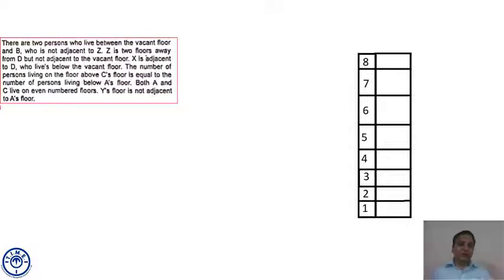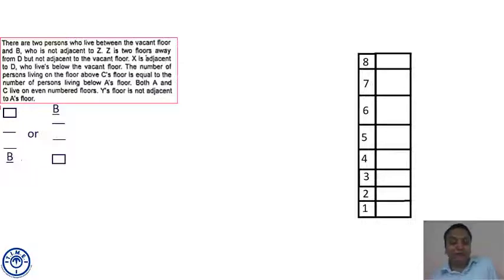There are 2 persons who live between the vacant floor and B, who is not adjacent to Z. Now this "who" is for B. B is not adjacent to Z. So it may be possible: vacant floor, then 2 floors in between, then a floor occupied by B, or B, then 2 floors in between, then a vacant floor.